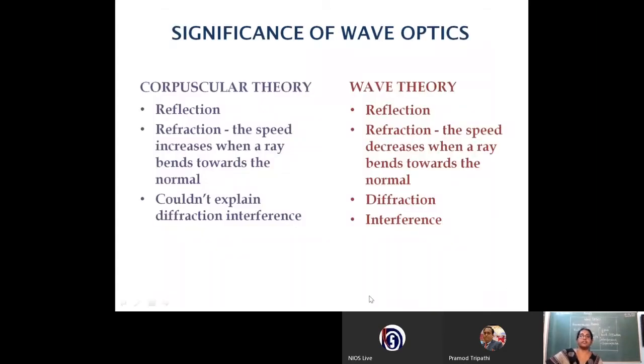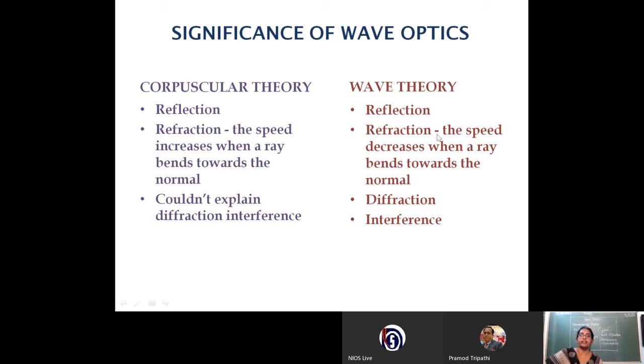So what conclusions can we make from these two theories? The first theory I explained is the corpuscular theory, and the next theory is the wave theory of light. Corpuscular theory can explain reflection and refraction, and the major statement made in that theory is that the speed increases when a ray bends towards the normal. That means when a ray travels from a rarer to a denser medium, the speed of light will increase. And it could not explain diffraction or interference.